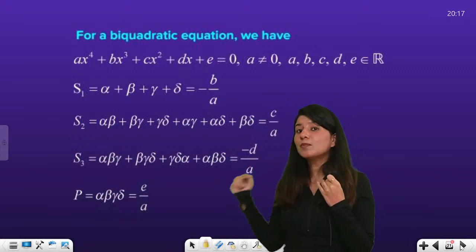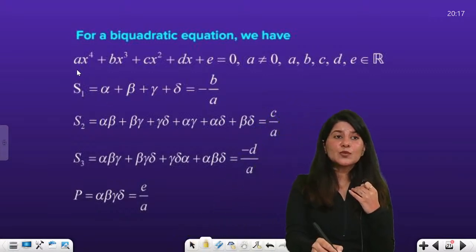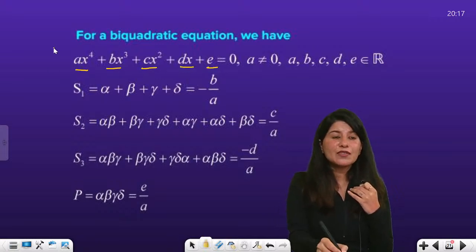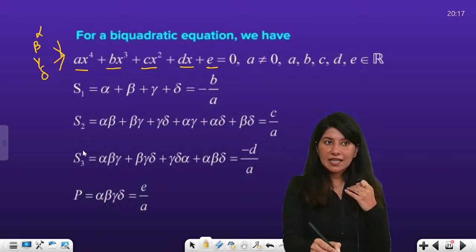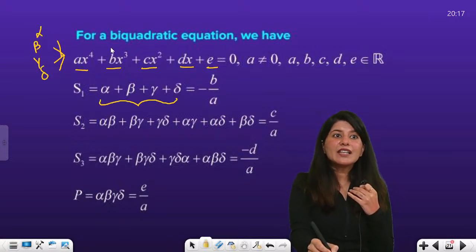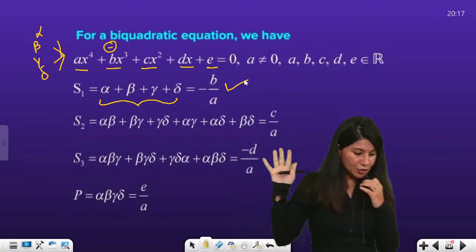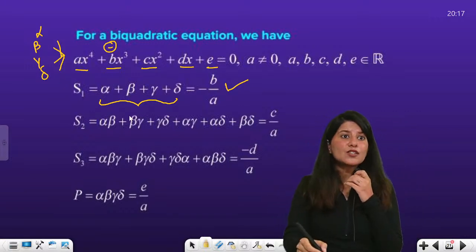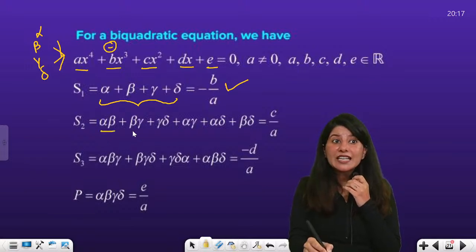Now what about power 4? So for power 4, ax raised to power 4 plus bx cube plus cx square plus dx plus e, we will be having 4 roots, alpha, beta, gamma, delta. Sum of all the roots will again be minus b by a. That is for sure fixed. Now let's talk about sum of product of roots taken 2 at a time.